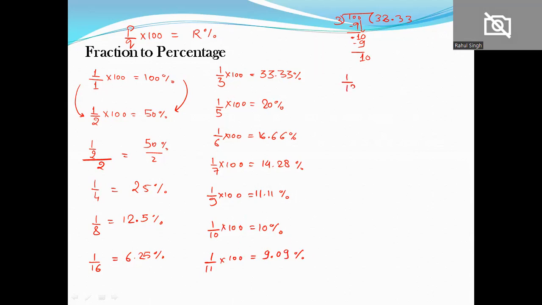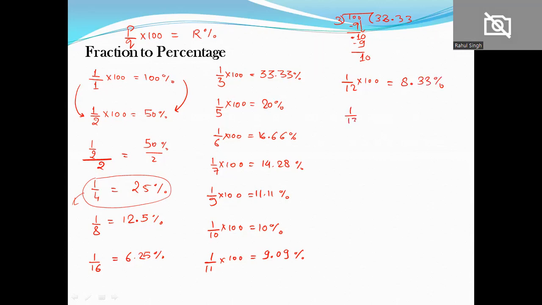1 by 12: if I convert 1 by 12 into percentage, I simply divide 1 by 4 by 3. If I divide this by 3, 1 by 4 will give 1 by 12, and 25 divided by 3 gives 8 times 3 is 24 and 1 remains, and that will continue. So 8.33%.